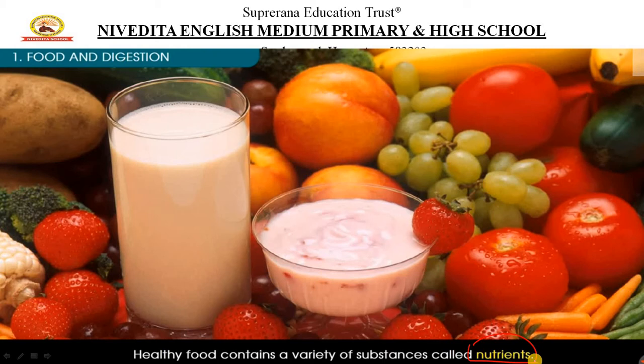Nutrient is a general term, understand very clearly, a general term for calling all the things that are needed by the body. For example, right now I make all the school children stand in the ground, from first standard to 10th standard. I want only a certain part of the children to listen to what I'm saying.